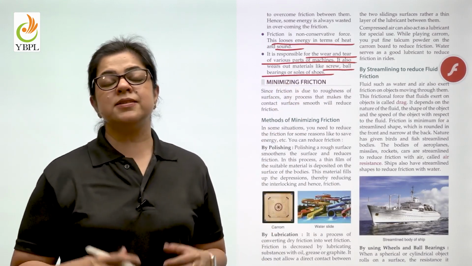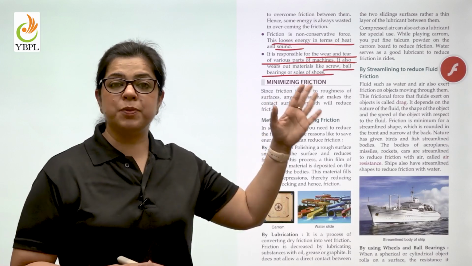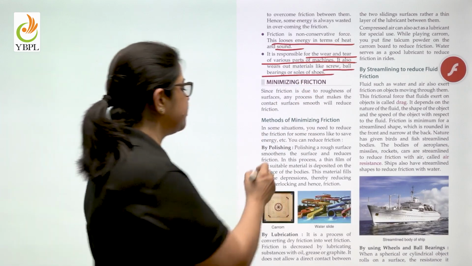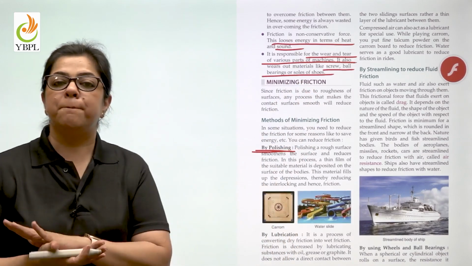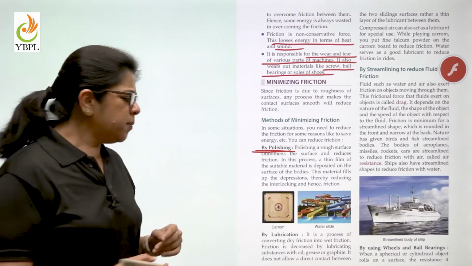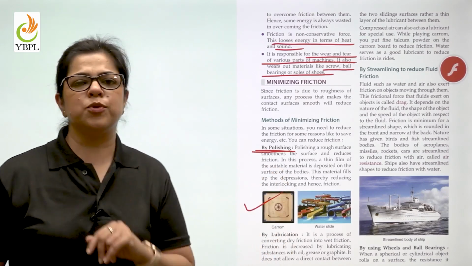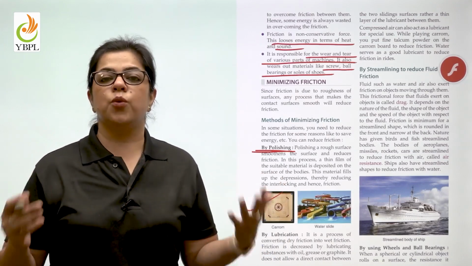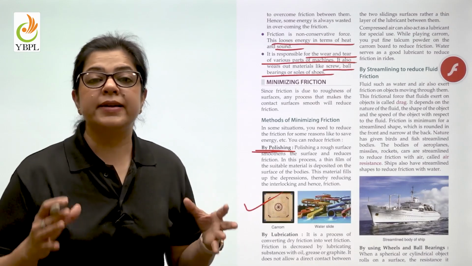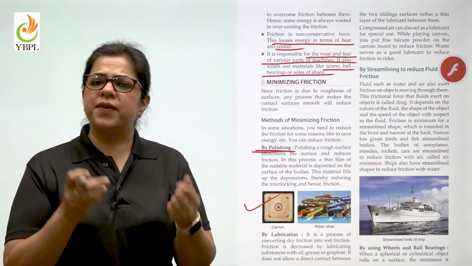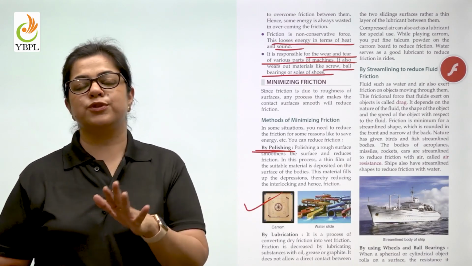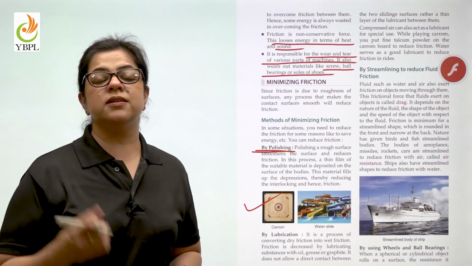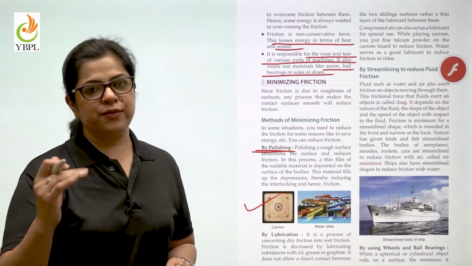Now, in certain places friction is very important, but at these places it is important to reduce friction. How do you reduce friction? The first thing is by polishing a rough surface. You all may have played the game of carom sometime in your life. In order for the coins to move fast on the carom board, what do you do? You sprinkle talcum powder. Talcum powder is very soft and it polishes the surface of the carom so that there is less friction, and when you strike the striker, it moves the coins very fast.